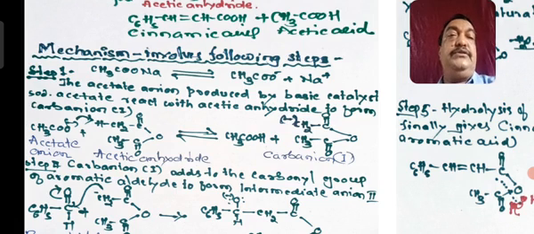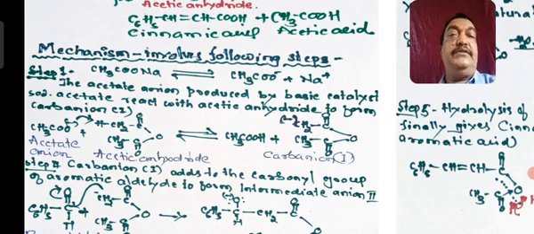And this CH3COO minus, the acetate anion, will now react with the acetic anhydride, that is CH3COO COCH3. An H will be eliminated as acetic acid, and you will get a carbanion.